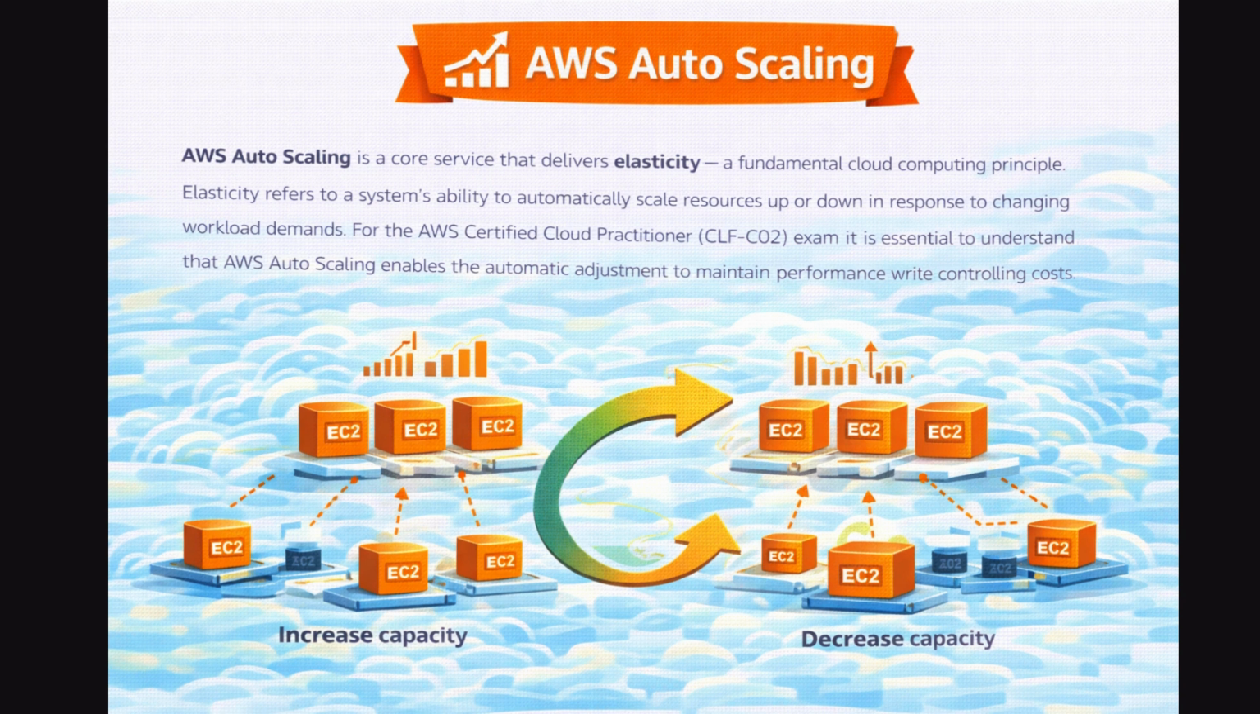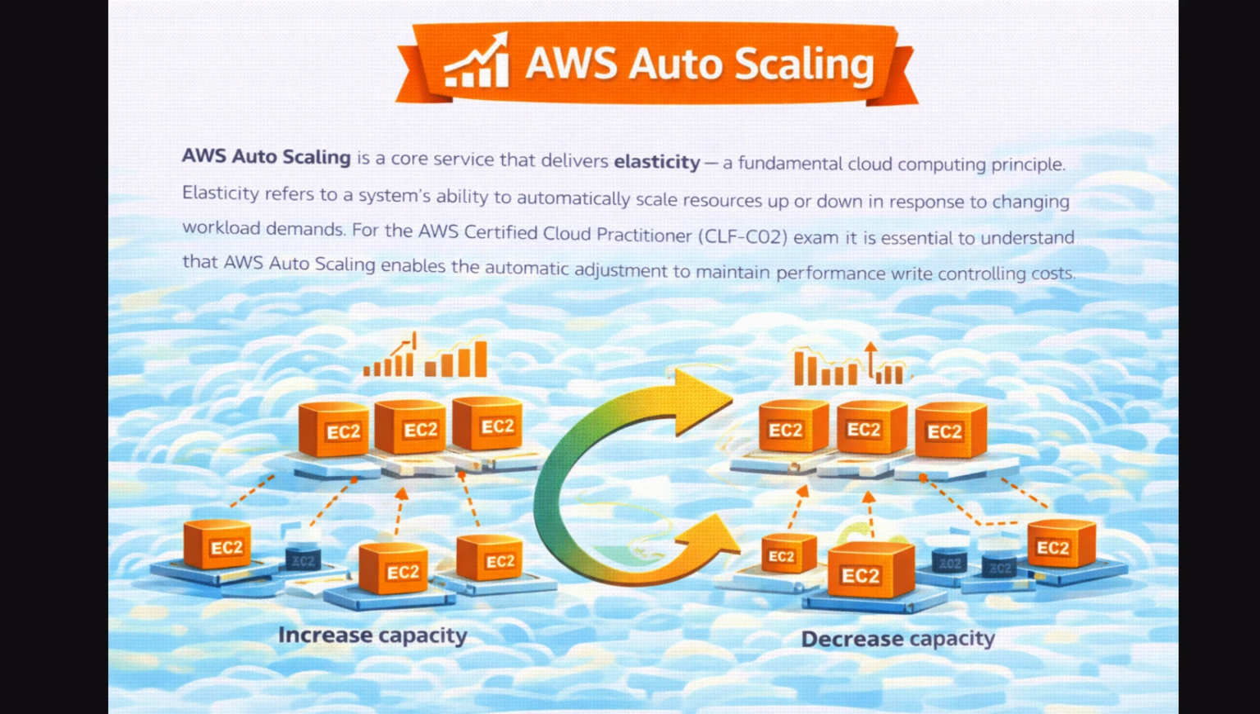Now let's talk about one of the most important cloud concepts you need to understand for the AWS Cloud Practitioner exam: elasticity. In simple terms, elasticity means the ability to automatically scale resources up and down based on demand, without manual intervention. And in AWS, the service that delivers elasticity for compute workloads is AWS Auto Scaling. What AWS Auto Scaling does.